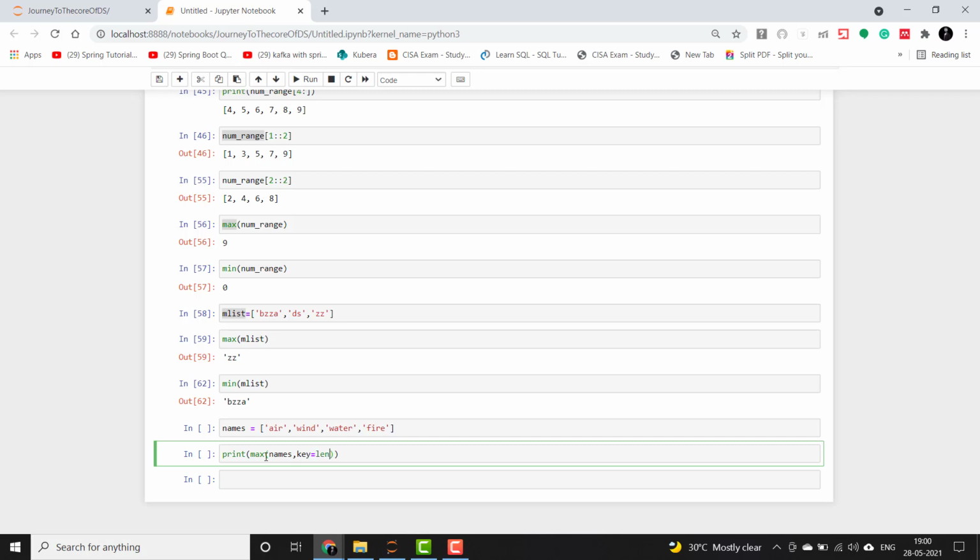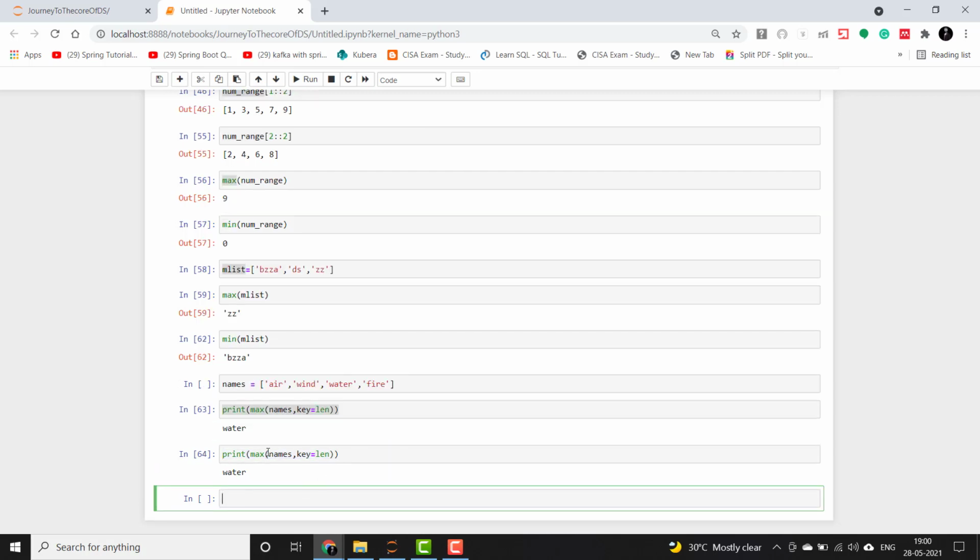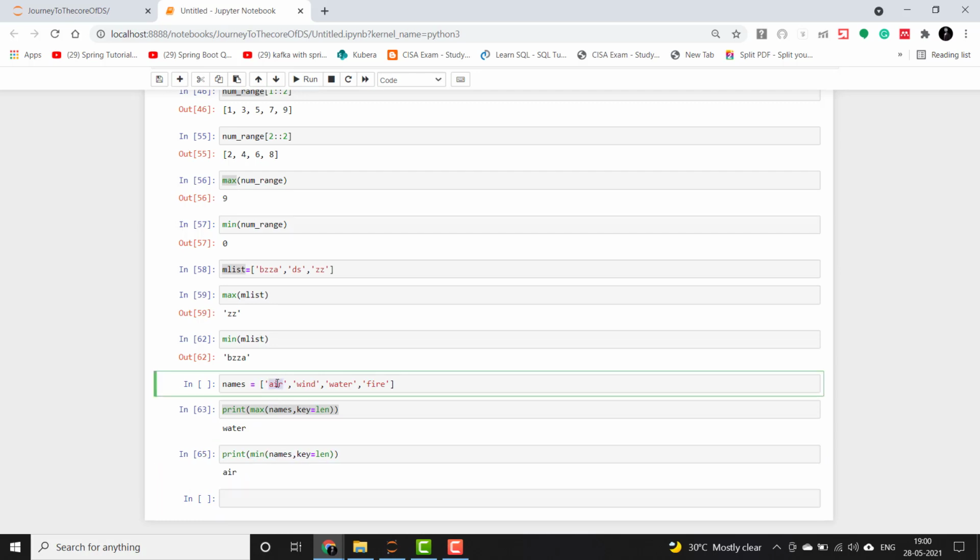So it will give us the element which has the longest character set, and likewise we can do it for minimum also. Here air is 3 characters long and water is 5 characters long, so water is returned in the max and air is in the minimum.